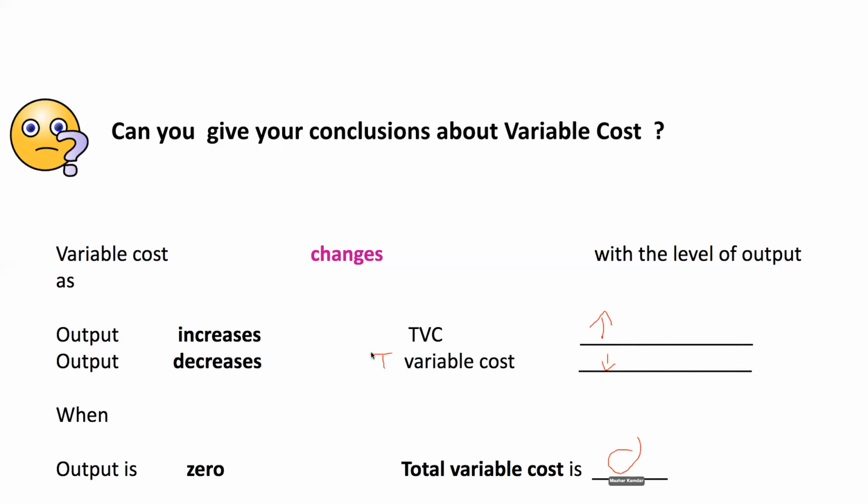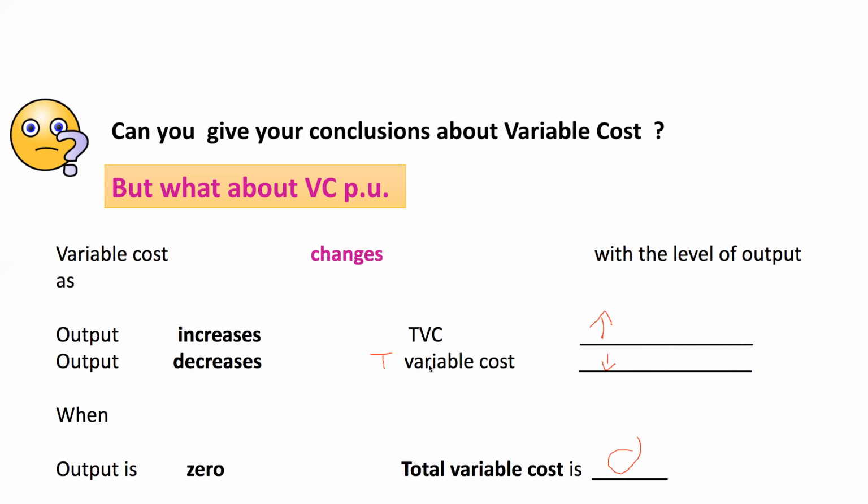So this is total variable cost. What about variable cost per unit? Variable cost per unit will always remain the same.